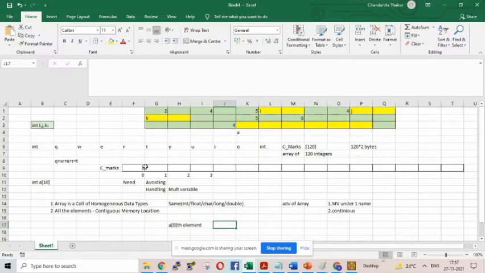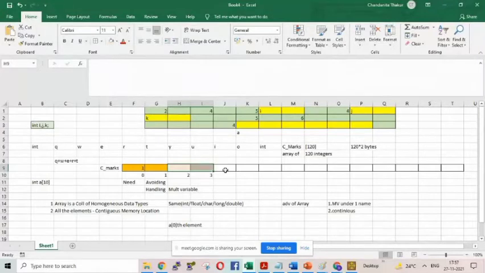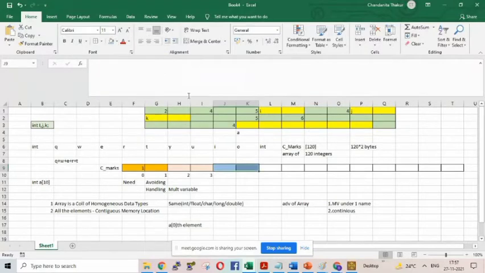Now you think one thing. If it is integer, the first two bytes will be occupied by one integer. The second 2 bytes will be occupied by another integer. The third 2 bytes will be occupied by another integer, and so on. So what will be the two things we should tell?